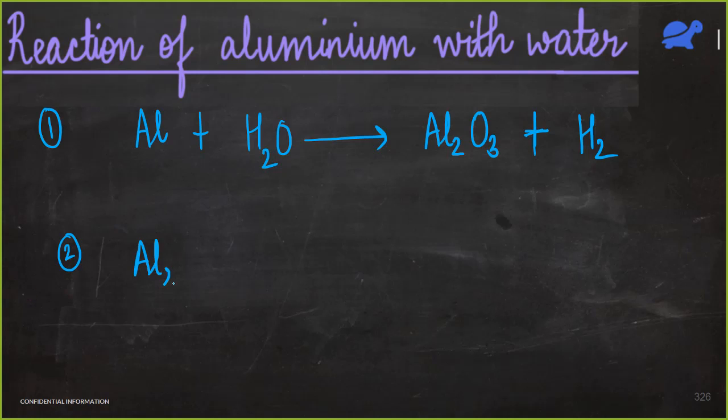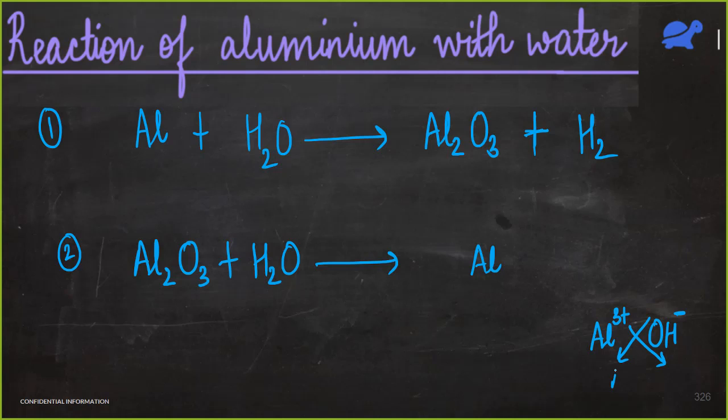Al2O3 plus H2O gives Al2(OH)... So you mean to say aluminium hydroxide, right? See, aluminium is Al3+, hydroxide is OH minus. So aluminium hydroxide would be Al(OH)3. Okay, Al(OH)3.